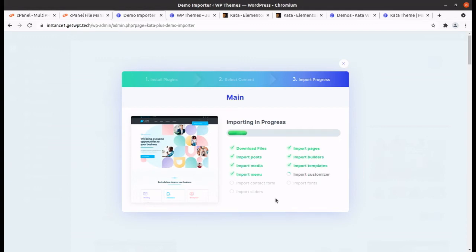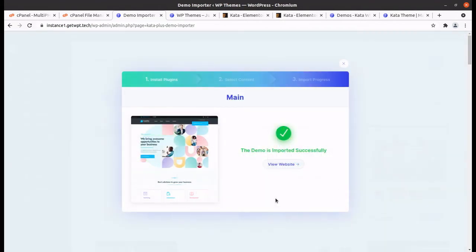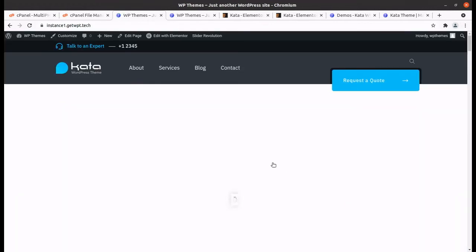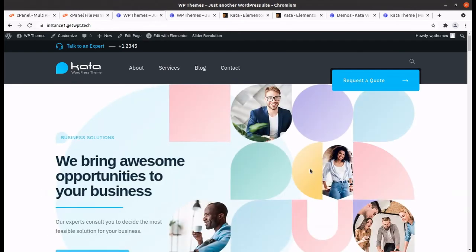I believe sliders should be imported, and it should be set, but I am not sure. Let us see what happens. View website. Okay, and great, we got the slider as well.